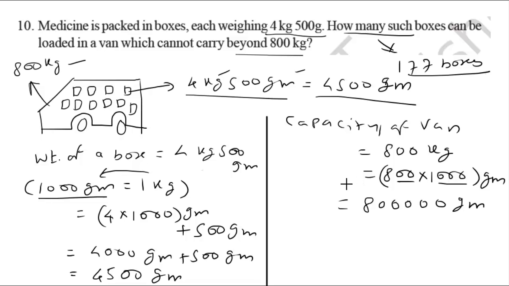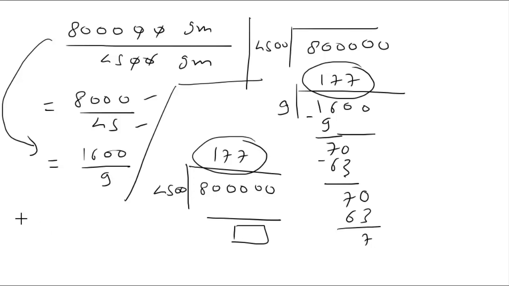We can verify this answer by multiplying 177, that is the number of boxes, with the weight of each box, that is 4500.